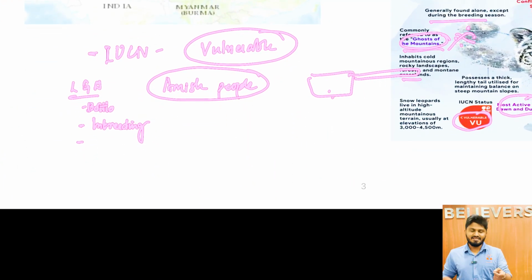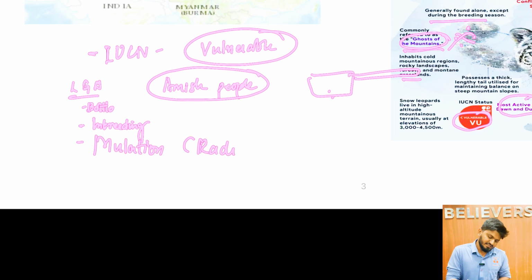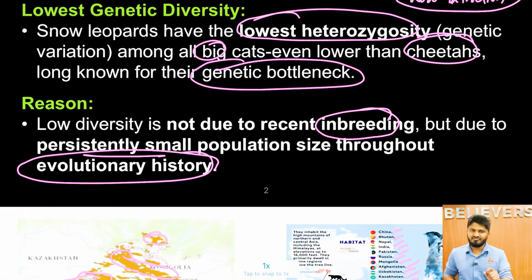Low genetic diversity is mainly because of these. Another cause is mutation or radiation, which will also lead to low genetic diversity. So this is about low genetic diversity, and in snow leopards in particular, it is not because of inbreeding, but because historically they have been found in very small numbers. As a result, the genetic diversity is very low.